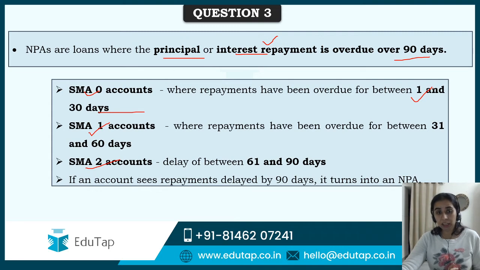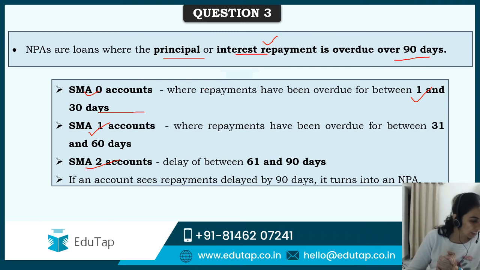सेकेंड मंथ में भी अगर रीपेमेंट नहीं हुआ है तो it will become SMA 1. गाइज, अगर थर्ड मंथ में भी पेमेंट नहीं आया है तो it will become SMA 2, right? And after a consecutive 3 months of delay in the repayment of interest or principal, then your account is going to become non-performing asset for the bank, right? It turns into an NPA after 90 days. So between 90 and above 90 wala cheez you have to keep in mind. ठीक है guys?